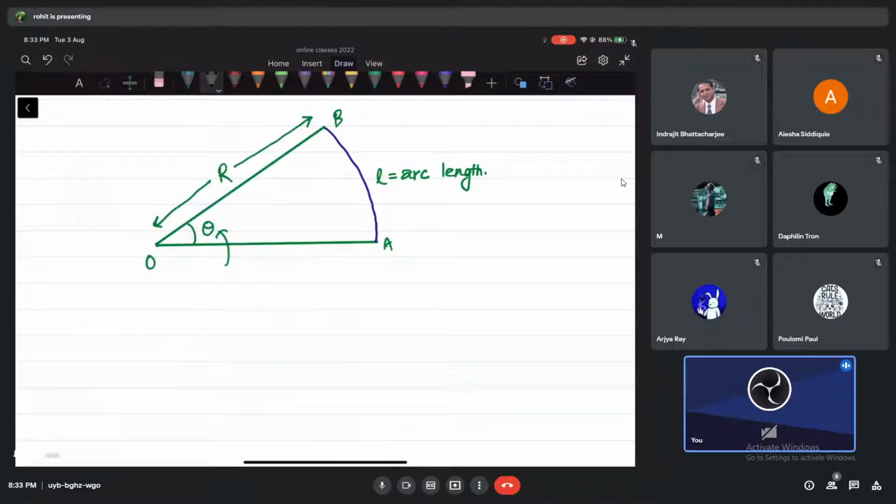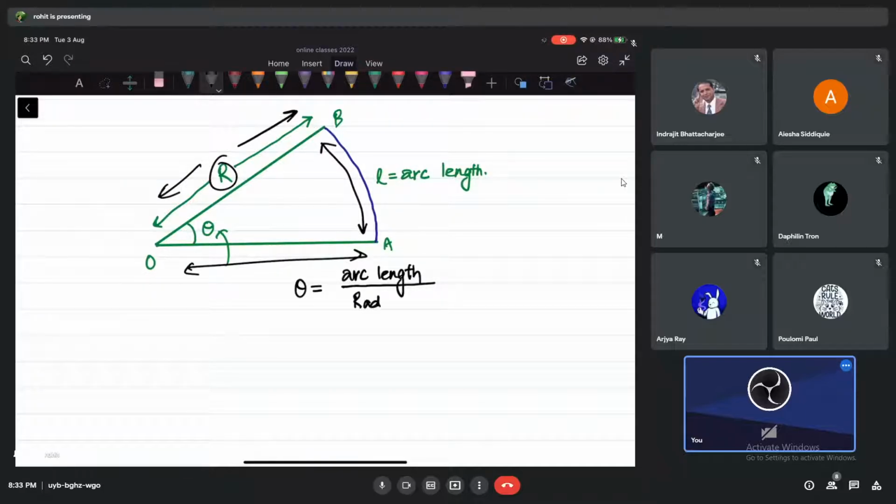Please remember, every time I want to measure an angle using an arc, I can always write it as the arc length, which is the length of this arc, divided by the radius, which is equal to this also actually, that is also radius. You get the measurement of an angle in a unit which we call radians. Have you heard about radians, guys?